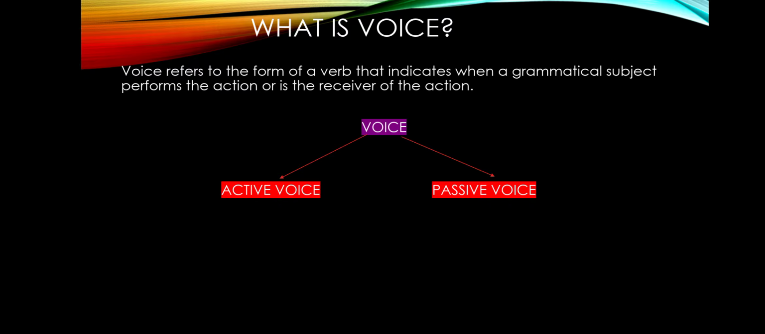So what is voice? Voice refers to the form of a verb that indicates when a grammatical subject performs the action or is the receiver of the action. So whether the grammatical subject is the doer of a particular action or the receiver of a particular action, that we can understand from voice. That is voice. So voice can be classified into two kinds, active voice and passive voice.